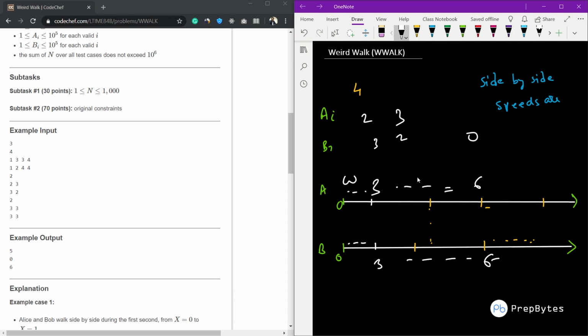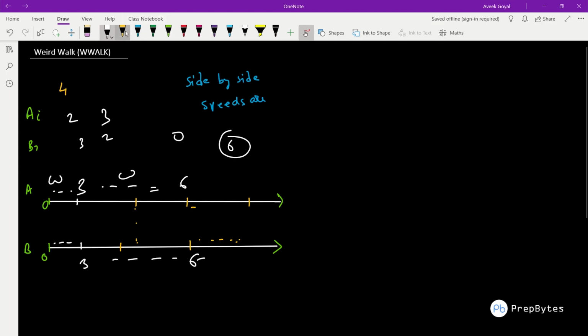So this is also a weird distance and this is also a weird distance. So the total weird distance that they have covered is 3 plus 3, which equals 6. Fine. So we have to consider both cases, moving side by side and having the same speed. Now how do we do that? It's a very simple implementation: whatever they're given, just sum. Okay, so it is 1 3.